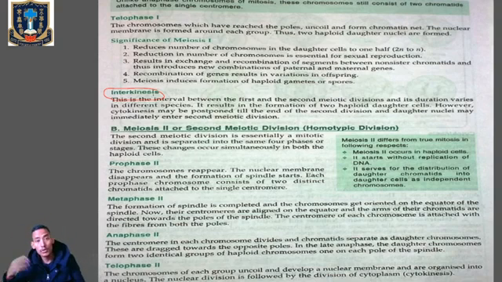Okay, so meiosis 2 is also divided into prophase 2, metaphase 2, anaphase 2, and the telophase 2. It will have the same events that were occurring in meiosis 1, that is in case of prophase 1, metaphase 1, anaphase 1, and telophase 1. So we have got the same type of events here also. Okay, so let's see the meiosis 2 of meiosis cell division.